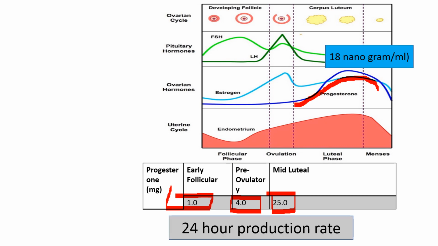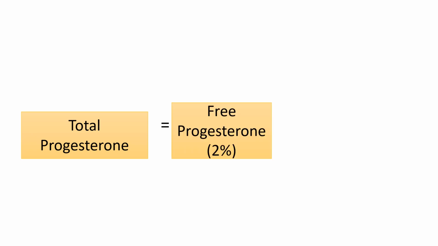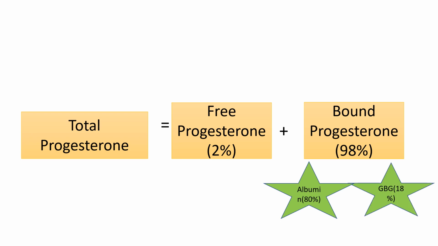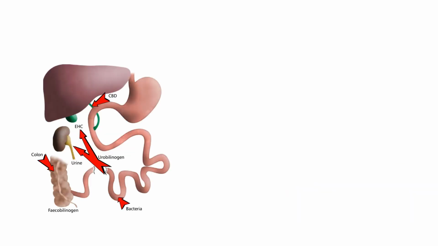Now how much is this value? It is around 80 nanogram per ml. So just like estrogen, we'll see that total progesterone will remain in two forms. One is a free form, only 2%, and another will be the bound progesterone, that is 98%. And the bound progesterone is bound with albumin in 80%, and the steroid binding globulin in 80%. So regarding the metabolism of progesterone, we find that progesterone has a very short half-life, and it is